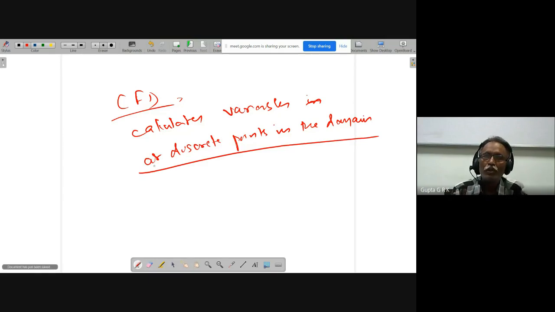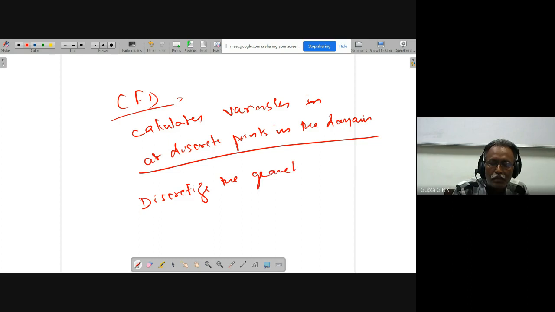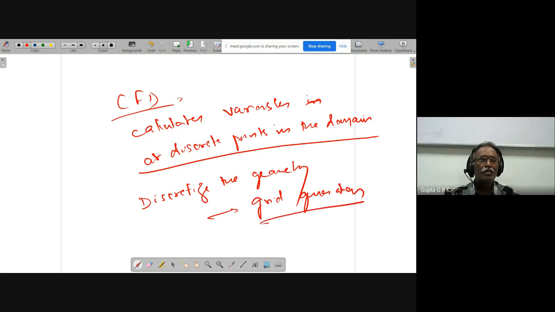So I have to discretize the geometry. That is what is called grid generation. I have to make a grid in the domain.